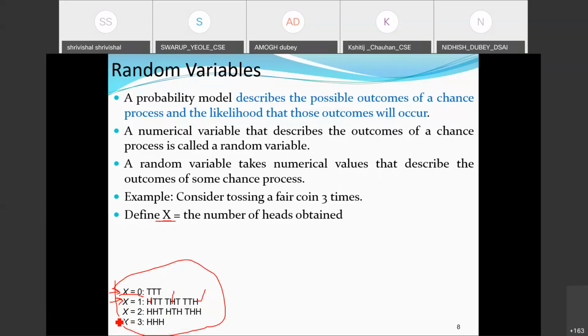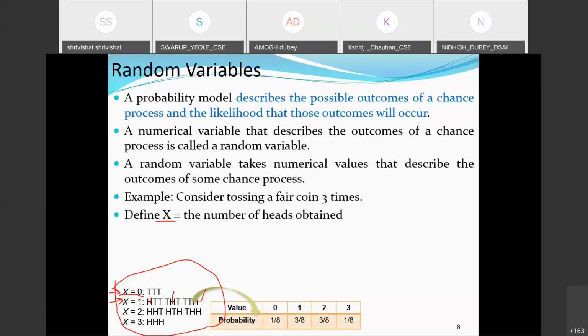Is there any possibility for x is equal to 4? No. Good, because if I toss 3 coins, obviously 4 will not appear. So this is again an intuition: up to what level of x I need to carry forward, this function I need to define. Correct?